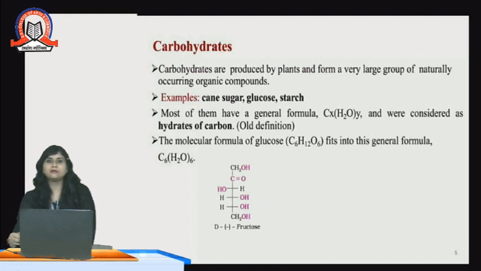Because it is responsible for the major development and the whole activity of our body. This is produced by the plants. We get it from various food resources. Example, cane sugar, or we can say sugar cane, glucose, starch. These are the main resources of carbohydrate.